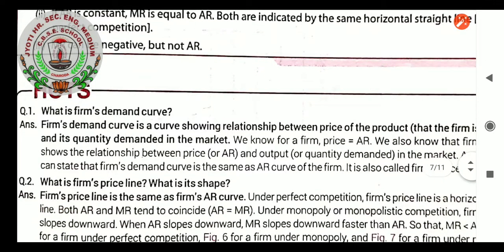What is a firm's demand curve, students? The demand curve is a curve showing the relationship between the price of the product and quantity demanded in the market. The curve drawn by relating these two things is known as the firm's demand curve. We know for a firm price equals average revenue. We also know the firm's curve shows the relationship between price or average revenue and output or quantity demanded in the market. According to that, we can state that the firm's demand curve is the same as the average revenue curve of the firm. It is also called the firm's price line.